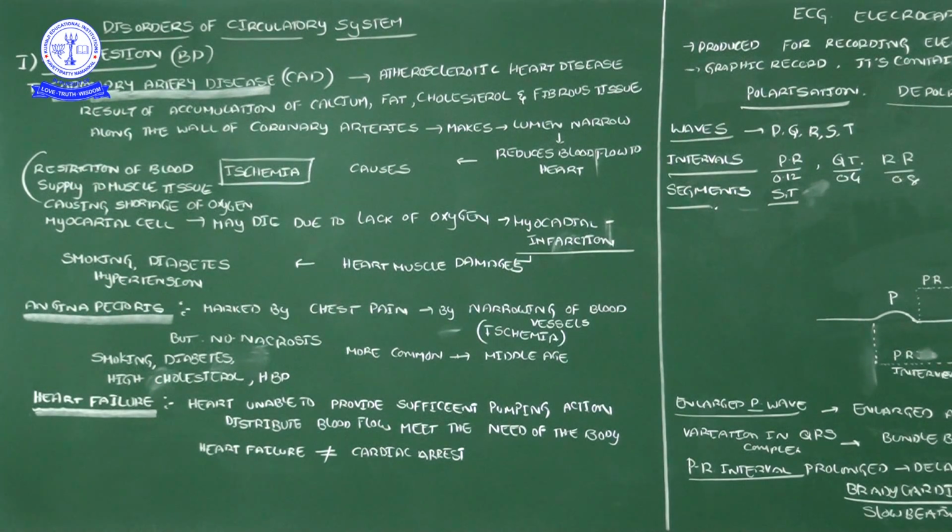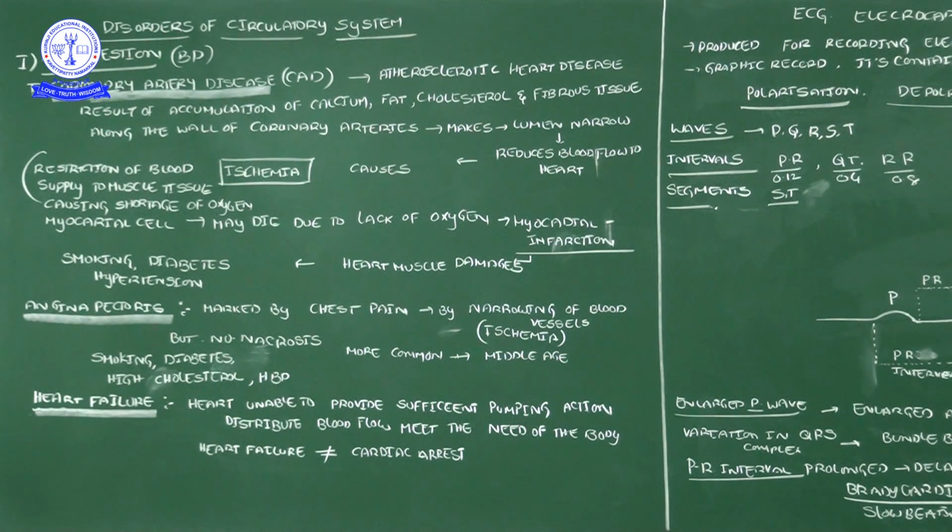Now come to the next one, coronary artery disease. By hearing this heading, you will get an idea about why this disorder came and in which part of the heart there is trouble. What is the meaning of coronary artery? An artery is a blood vessel supplying oxygenated blood to a body part. Here, the artery supplies oxygenated blood to the coronary.